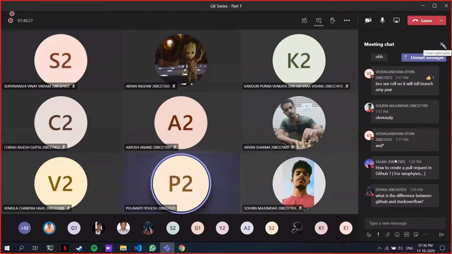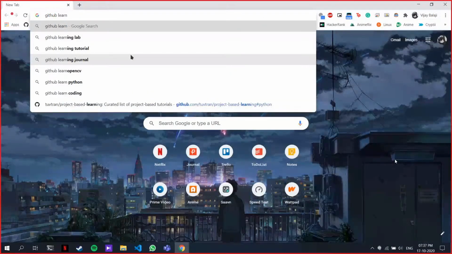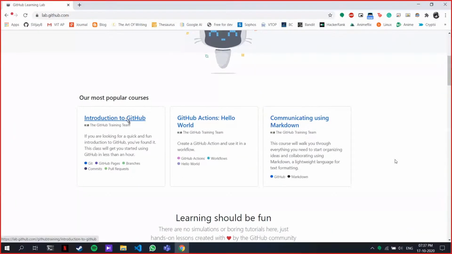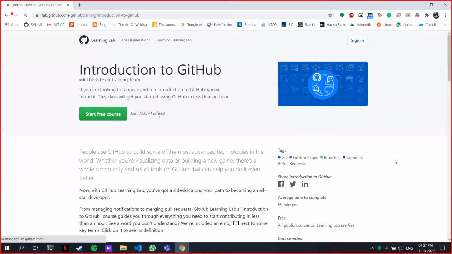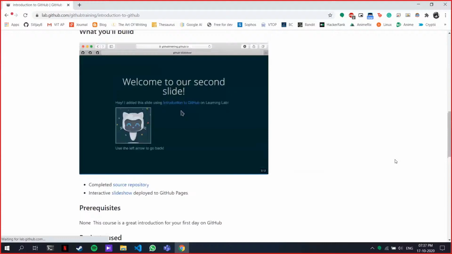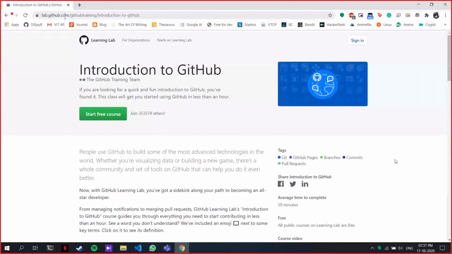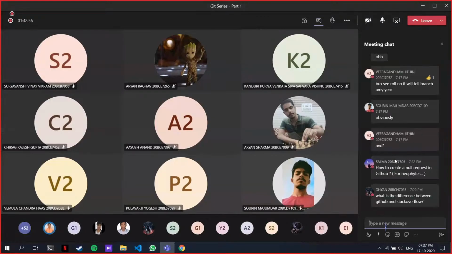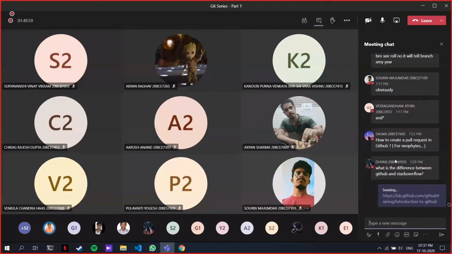Where did you learn all this? I mean, you can find everything on GitHub, and if you want to learn this, just type GitHub Learning Lab. Okay, head over to GitHub Learning Lab. Here, Introduction to GitHub. Do this course. It won't take you more than 30 minutes. It's a free course. They'll teach you everything from basic to ending. Everything related to GitHub you can learn from this one single course. It's called Introduction to GitHub. I'll add this link in Google Meet. You can find it.